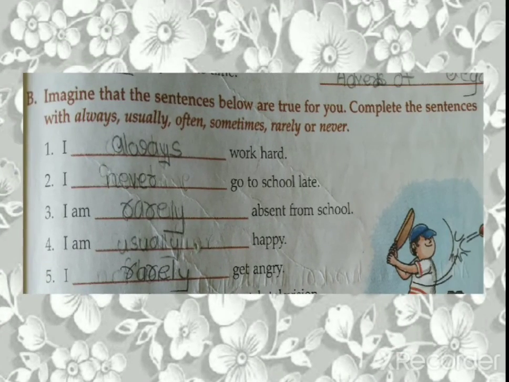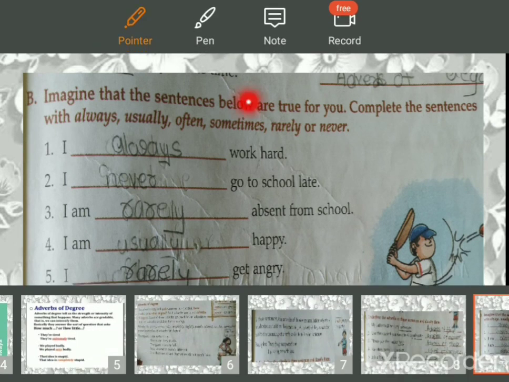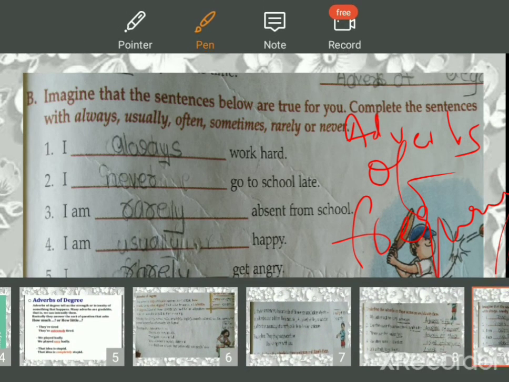Okay. Now imagine that the sentences below are true for you. Complete the sentences with always, usually, often, sometimes, rarely or never. Now you have to imagine that these sentences are yours. Okay, you are talking about yourself. Now when you talk about yourself, you know how many times you do that thing. Now you tell me one thing, these are all adverbs of frequency, right? So now you have to write about yourself.